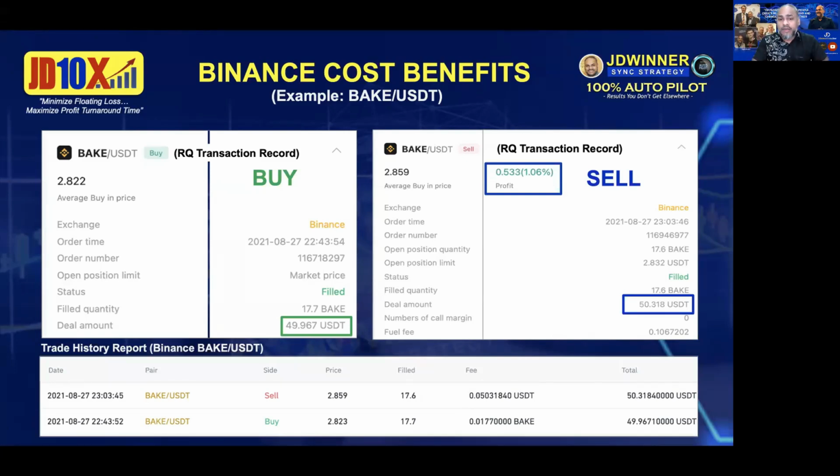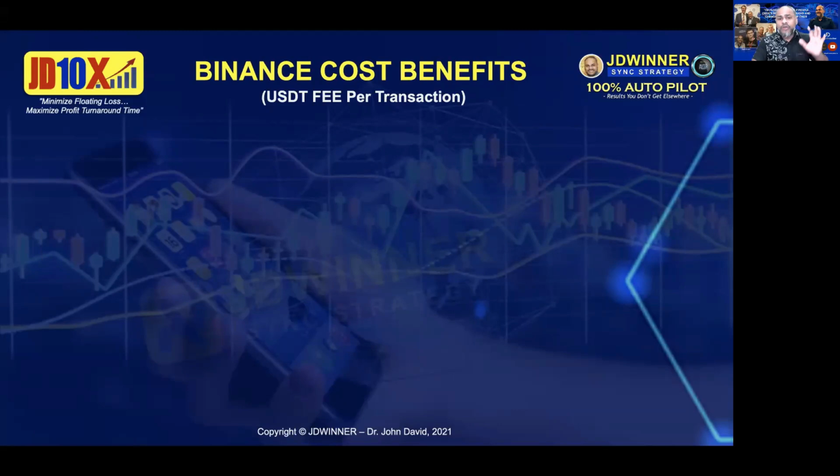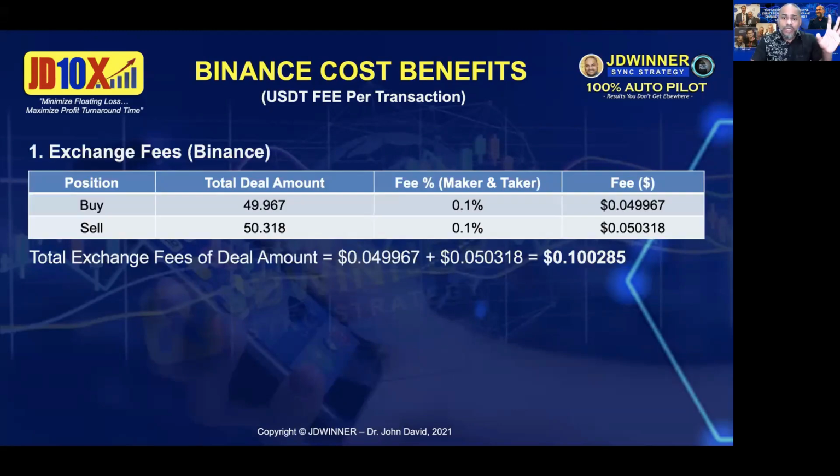Now let's look into the calculation. We're going to look at the Binance cost first, the exchange fees for Binance. And remember, I am using the USDT fee per transaction. So I am only giving you one transaction for one coin. That's all. And remember, how many transactions are we doing? We are doing multiple cycles, multiple transactions every single day.